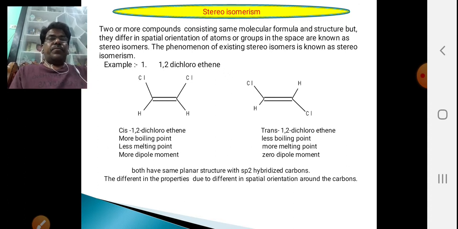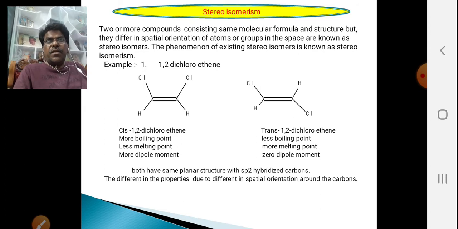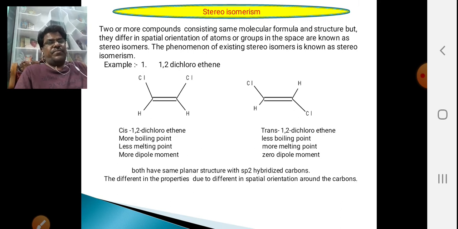Stereoisomerism. We can define it as follows: two or more compounds which have the same structure, same molecular formula, but have different spatial arrangement of the atoms or groups. Such isomers are called stereoisomers. The phenomenon is called stereoisomerism.